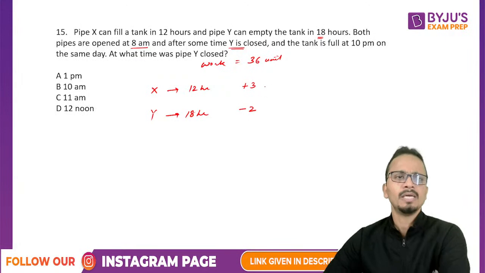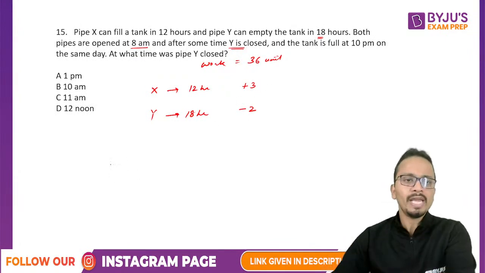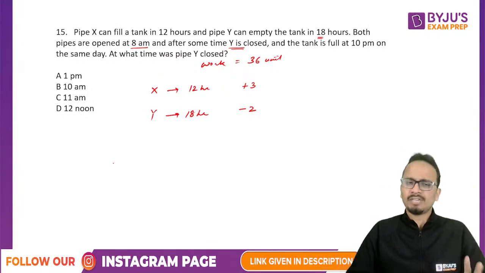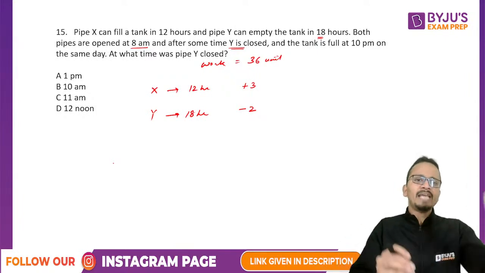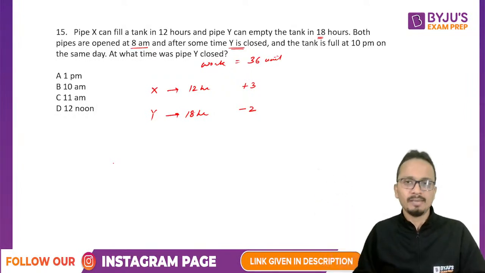All right. Now both pipes are opened at 8 a.m. दोनों को 8 a.m. पे ओपन कर दिया, but pipe Y was closed after some time. So forget about pipe Y. भूल जाओ, pipe Y को भूल जाओ. 8 o'clock पे मैंने X और Y को ओपन किया and the tank was full at 10 p.m.